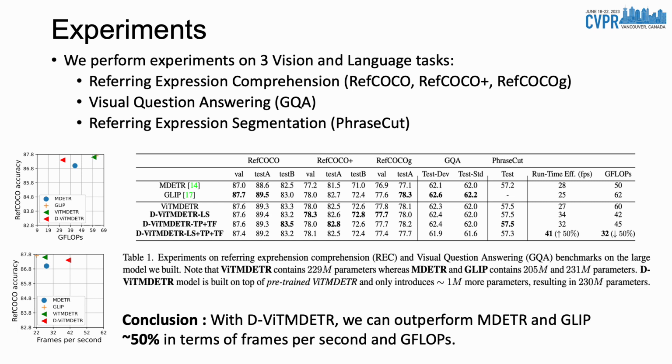In the table, we can see that our method can maintain the accuracy of the embedded MDETR and GLIP without a major loss while improving their runtime complexity by 50%. We note that our model contains a similar number of parameters to the MDETR and GLIP models. On the left side, we can better visualize the improvement in complexity.